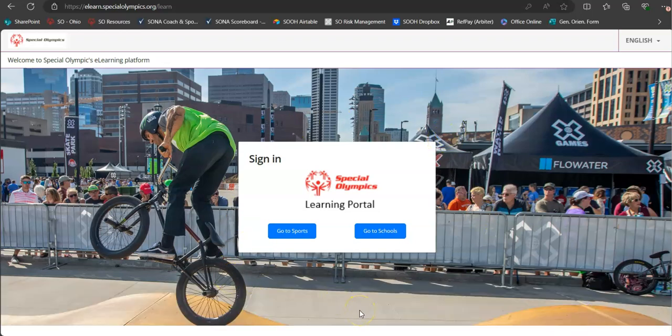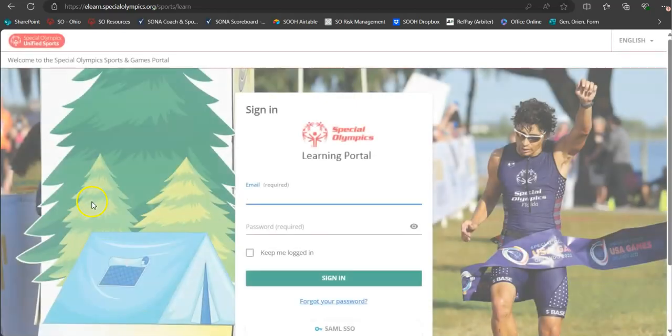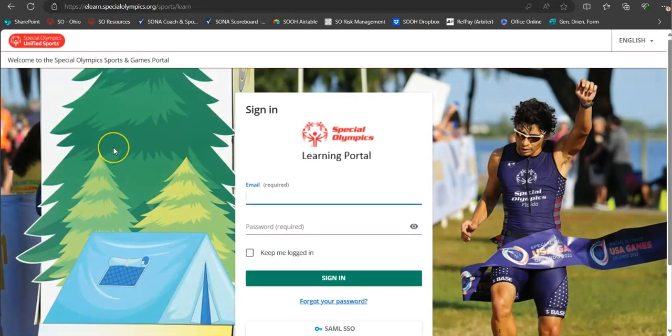Now it gives you two options. And when you go to do this, it may end up even giving you three options. Eventually down the road, there is a portal built in for sports, schools, and health. But for our purpose in Ohio, currently, we're only going to be utilizing the sports portal. So when you get to this page, you know you're at the right spot when you see this BMX biker and we have these two options. For our purpose in Ohio, we will go with sports. So go to sports is what you'll click on, which will take you to a sign-in page.